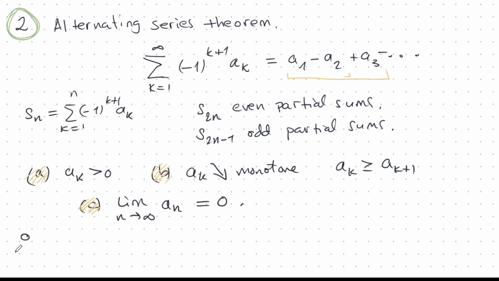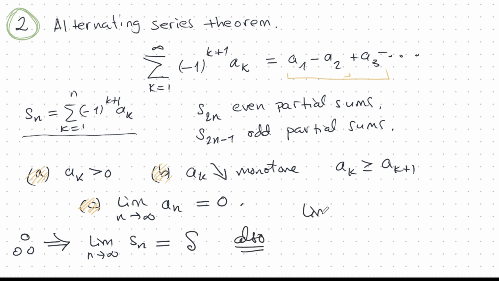So if this is true, then all of this will imply that the limit as n goes to infinity of s of n, this partial sum, exists, and we can call that, let's say, big S. But also, and this is very interesting, the limit as n goes to infinity of the even partial sums is also S, and the limit of the odds is also the same, and they exist.